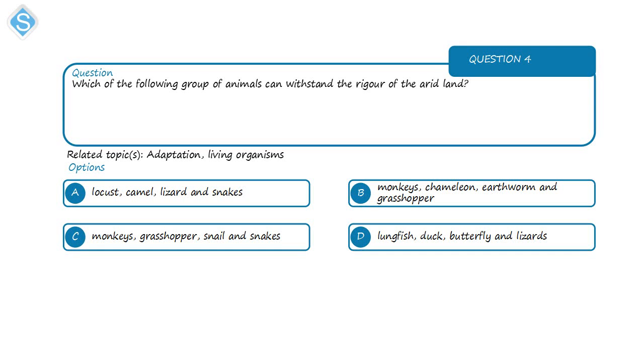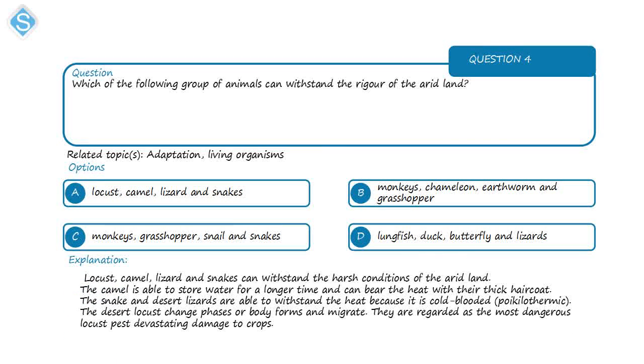Next question is on adaptation. Which of the following group of organisms can withstand the rigor of the arid land? The arid land means a dry land, like a desert. Option A is the correct option. The locust, the camel, the lizard, and snakes, they have certain adaptive features or structure, like the kind of material that their body is made of, or the kind of activity that they do, which allows them to survive under the harsh condition of the arid land.